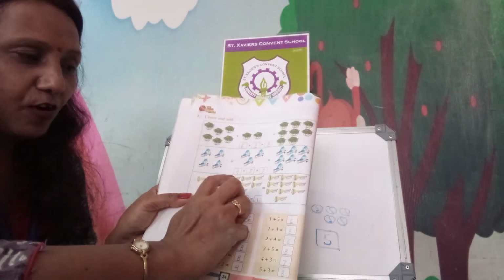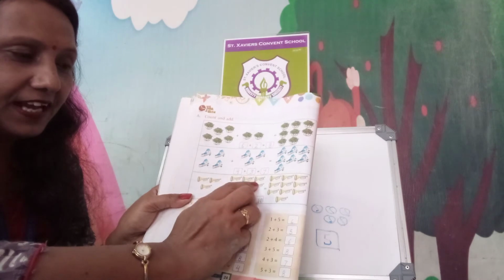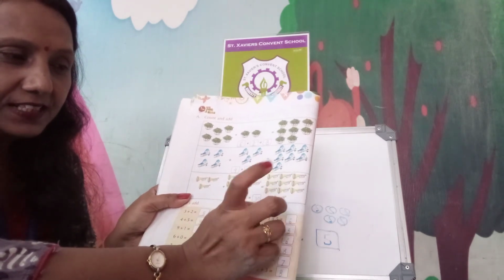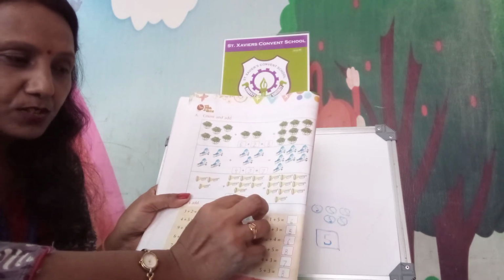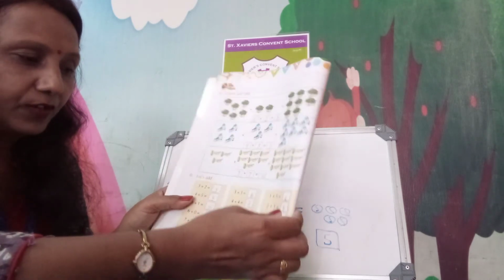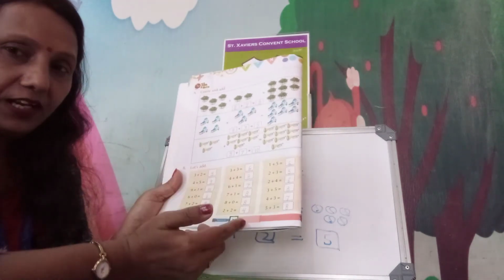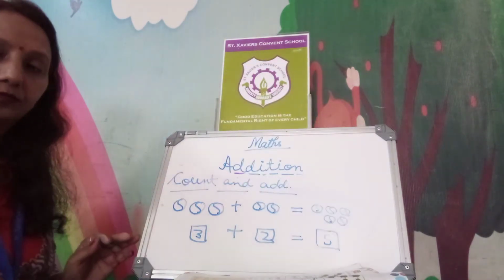1, 2, 3, 4, 5, 6, 7, 8, 9, 10. So, there you can see that there are 10 pictures. So, the answer will be 10. Okay. Now, let's add more. We will learn more additions.